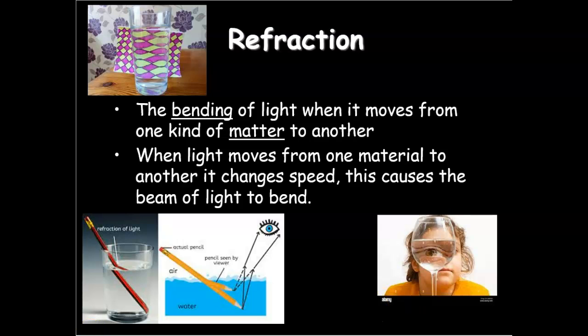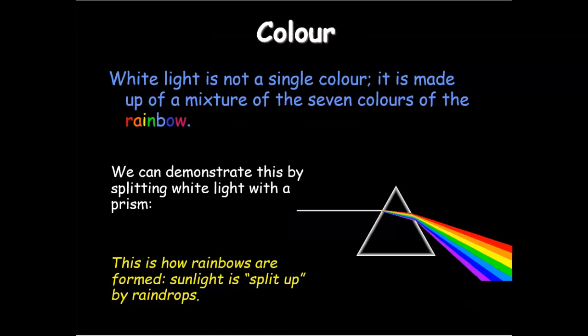Now, I mentioned color and I mentioned prisms. So light is considered a white light, okay? A white light is not a single color. When somebody says, oh, that's a white light, that means it's a mixture of the 7 colors of the rainbow.